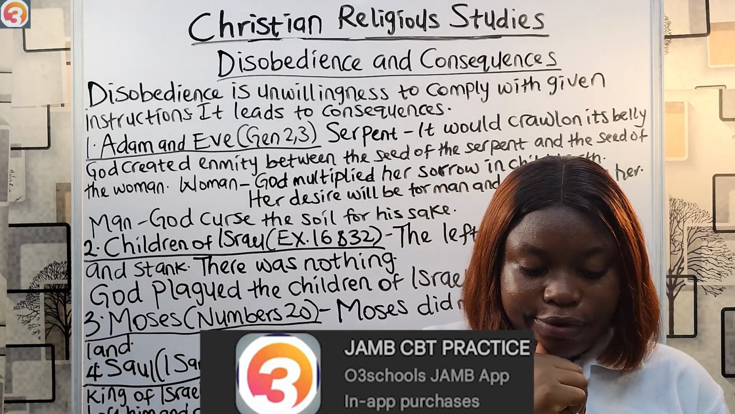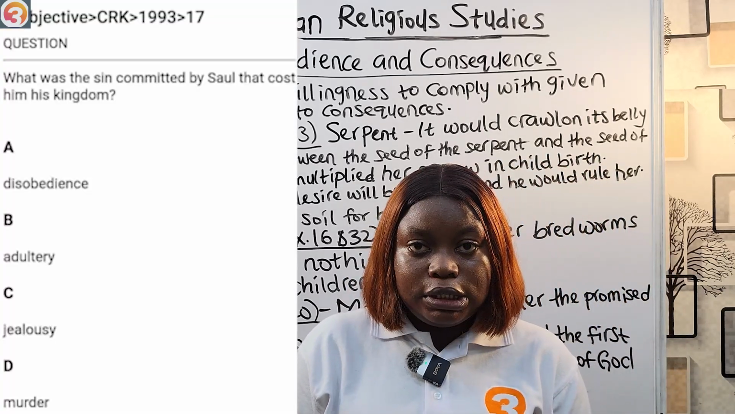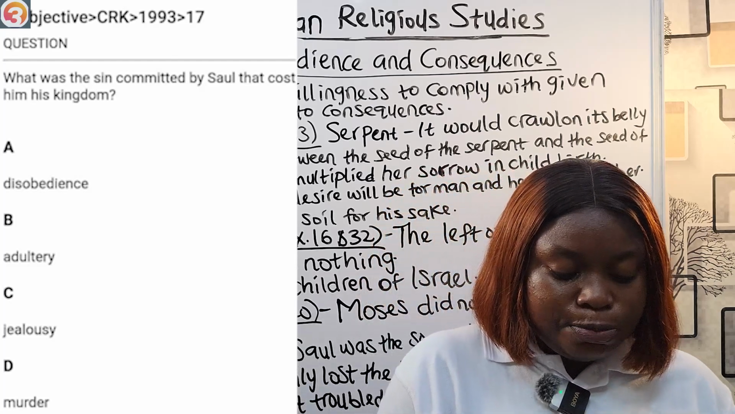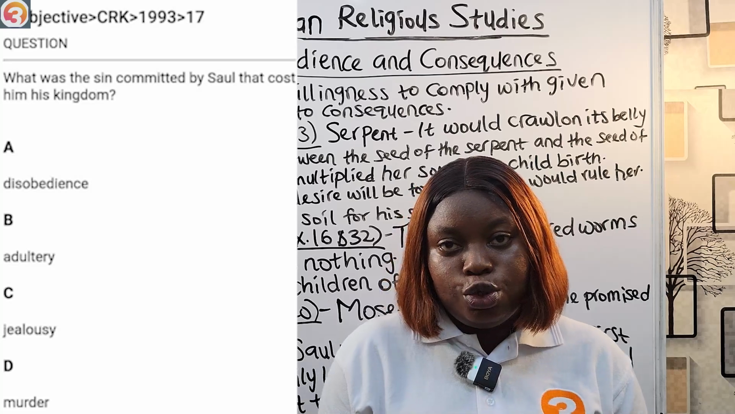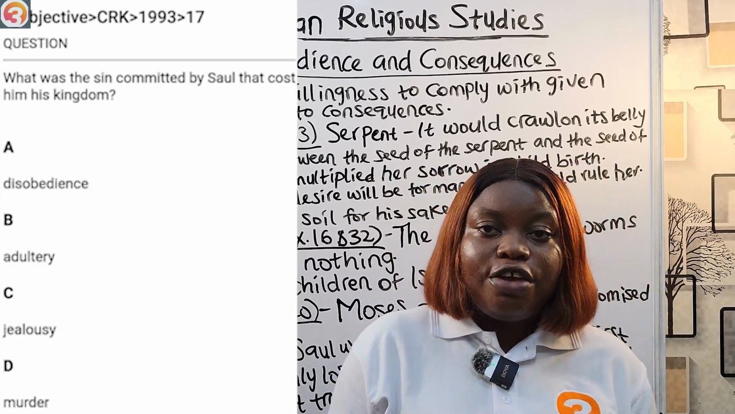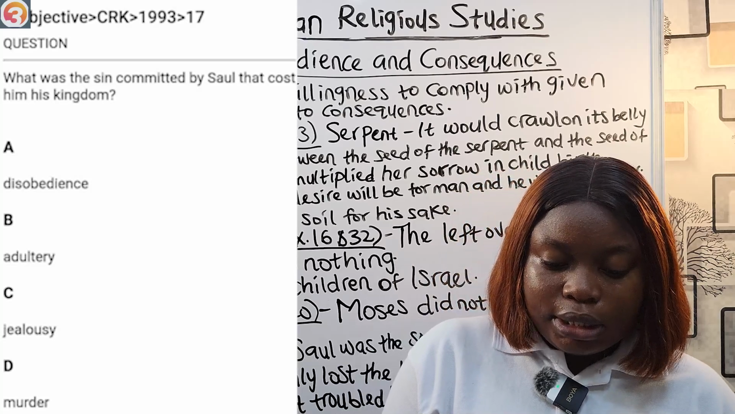Here's a 1993 question. What was the sin committed by Saul that cost him his kingdom? A, disobedience. B, adultery. C, jealousy. D, murder. The answer is A, disobedience. The instruction God gave to him, he carried it out to an extent, which is disobedience.